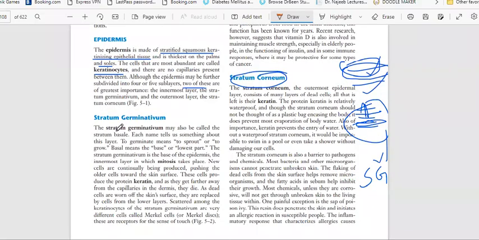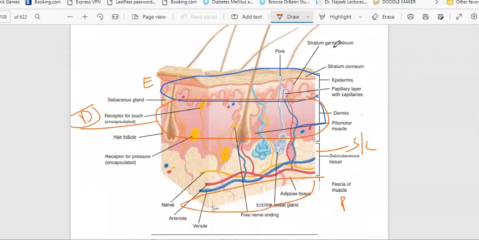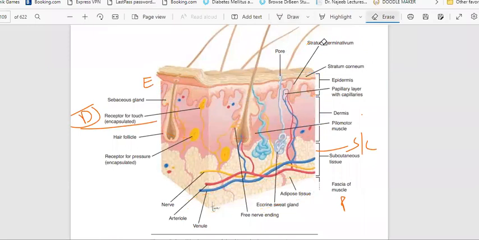So first of all we will talk about stratum germinativum. Basically, the stratum germinativum is the innermost layer. In the diagram it is given that stratum germinativum is present here.